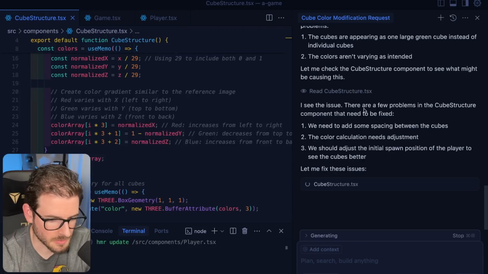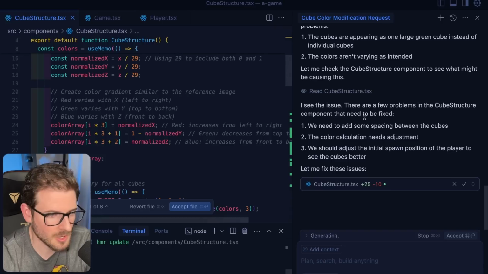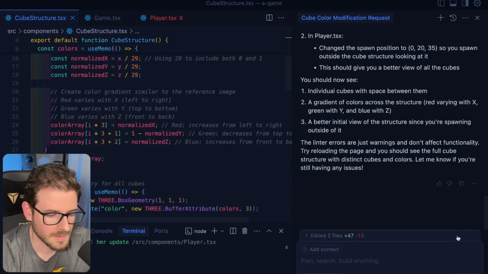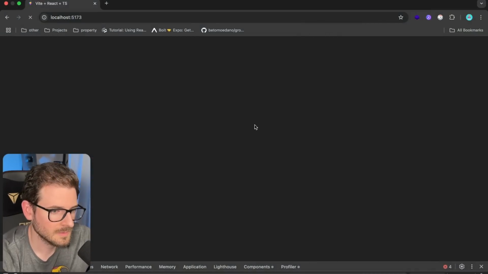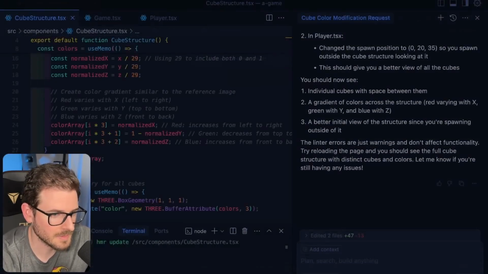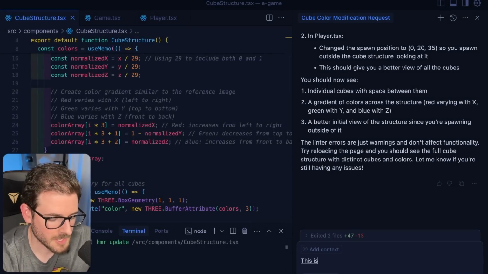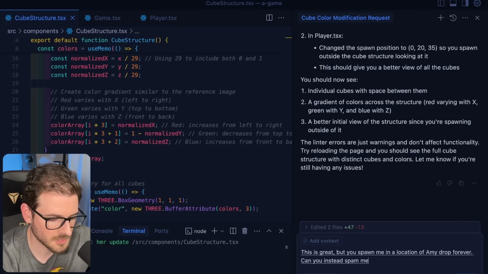I see the issue. There are a few problems in the code structure component that needed to be fixed. I wish AI would say, I'm sorry, I coded this incorrectly. It needs to own up to its responsibilities, because it's doing a very bad job. All right, please do something good. Now you spawn me to the right of it. Okay. This is great, but you spawned me in a location that made me drop forever. Can you instead spawn me on top of this cube system?